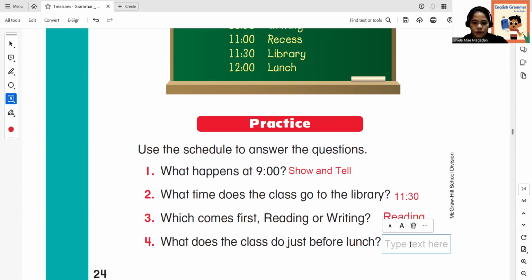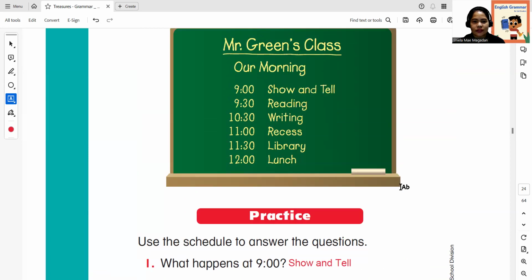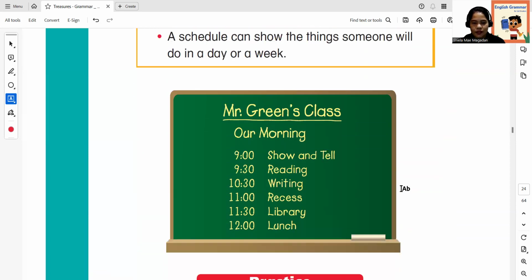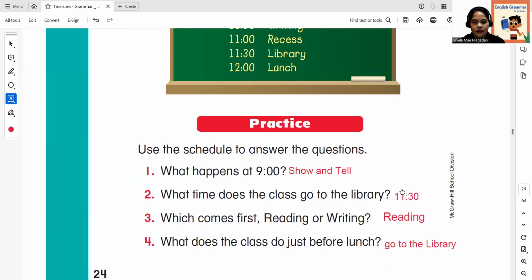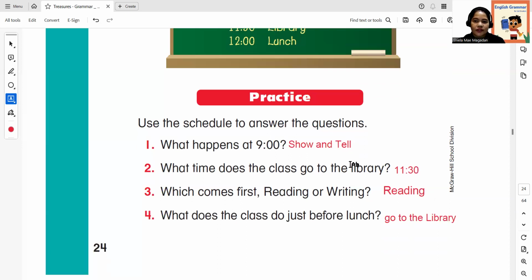So before lunch, they go to the library. Okay, you did a great job. So this is what we call the schedule in time order. So now we are done with that. Now let's proceed to the next part.